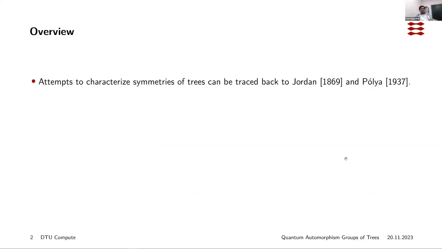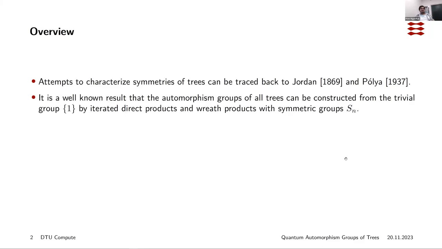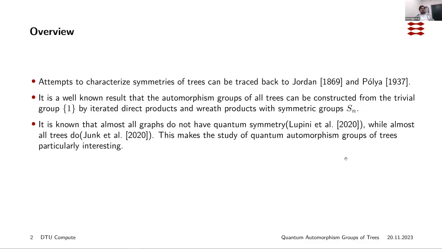Things to characterize symmetries of trees can be traced back to Jordan and Polya, and these are really ancient papers. But it is a well-known result in graph theory that the automorphism groups of all trees can be constructed from the trivial group by taking iterated direct products and wreath products with the symmetric group, the complete symmetric group, Sm. But no similar result is known for quantum automorphism groups of graphs.